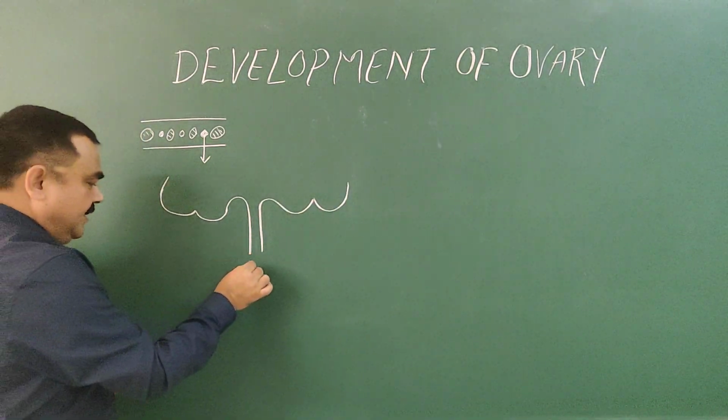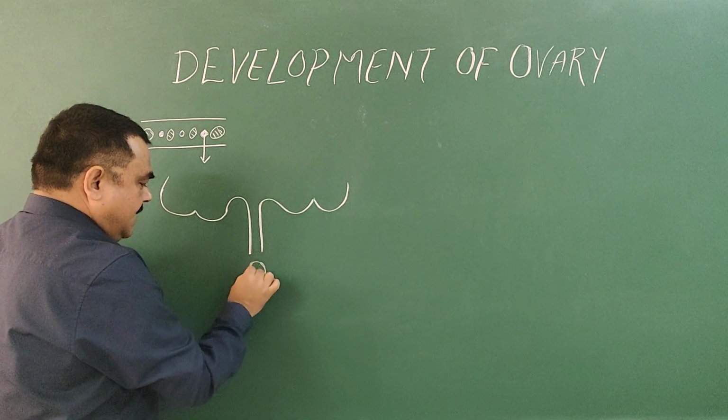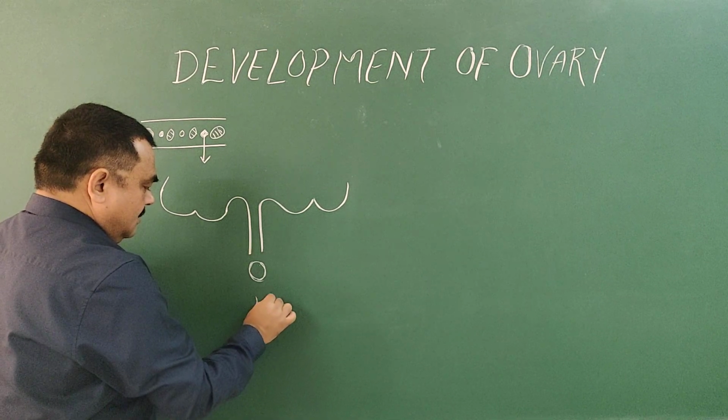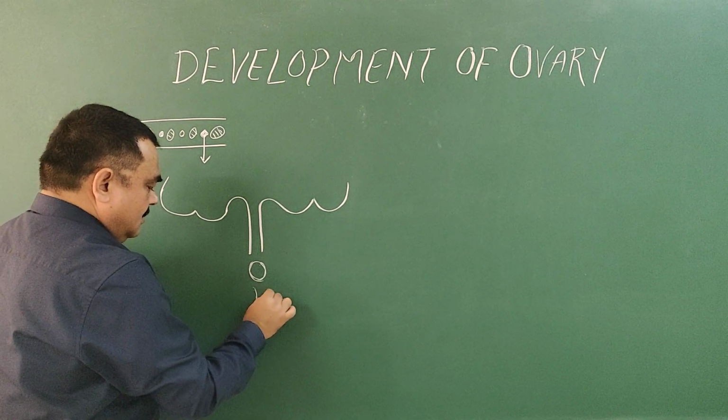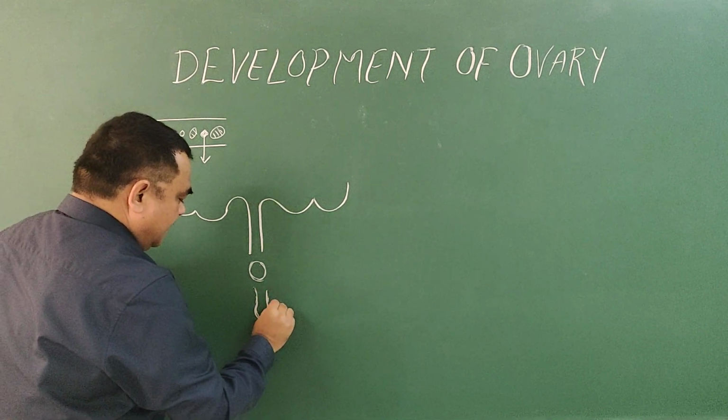This is mesentery. Here is a portion of the intestine. This is the yolk sac.